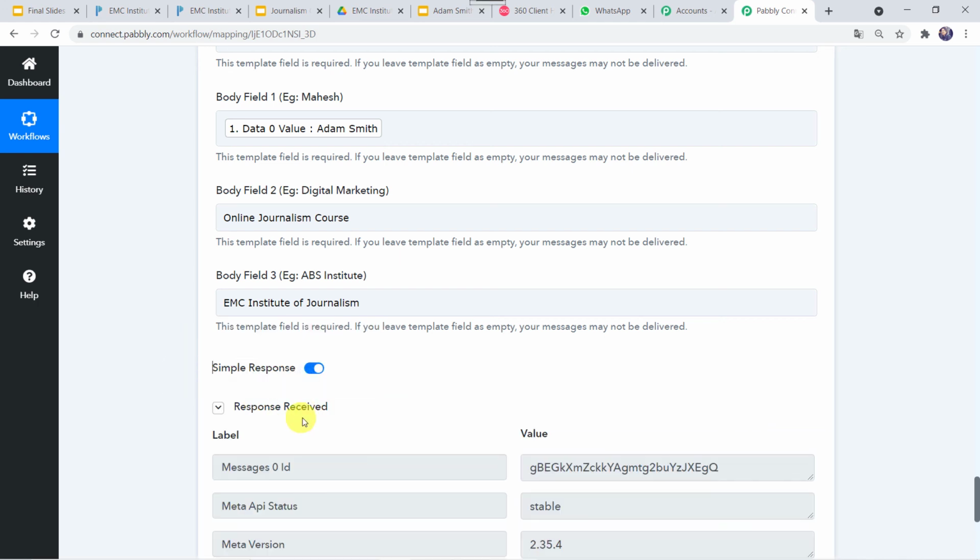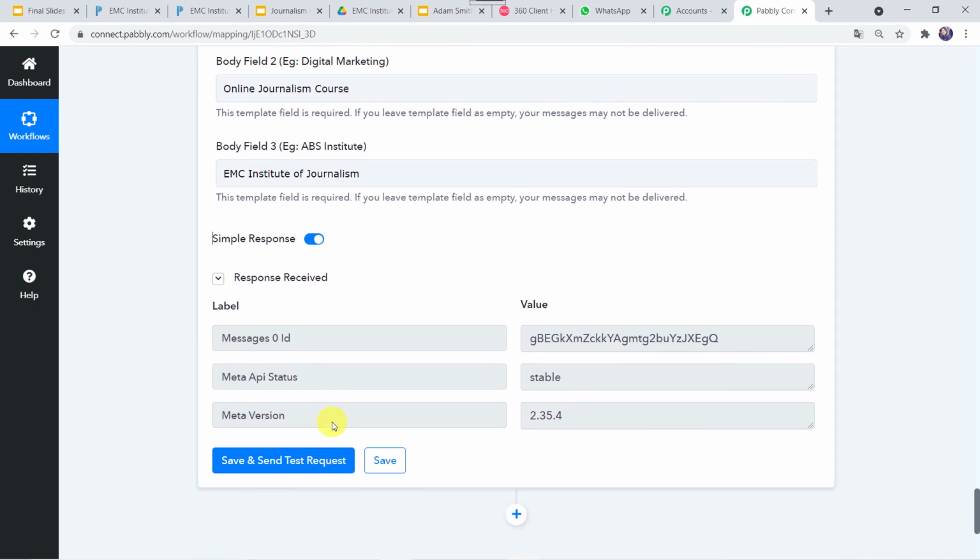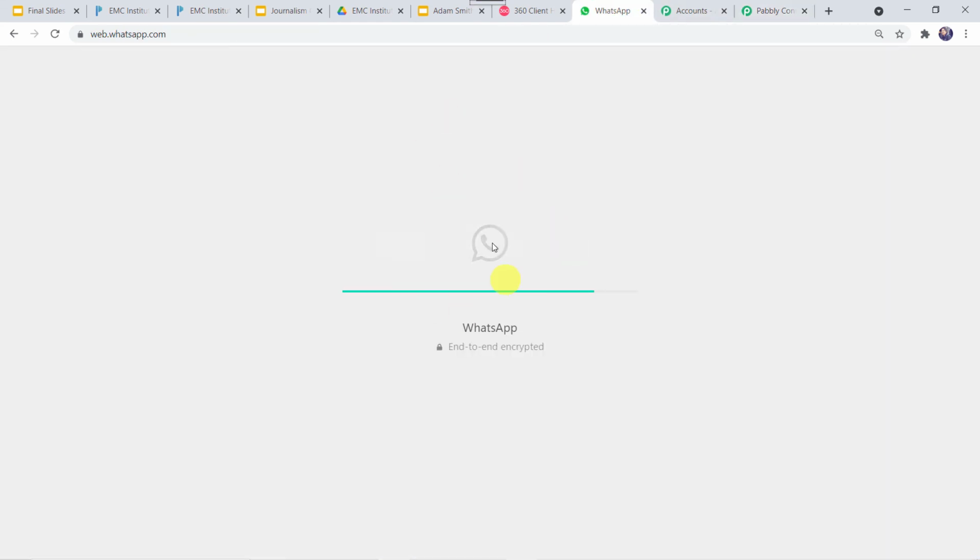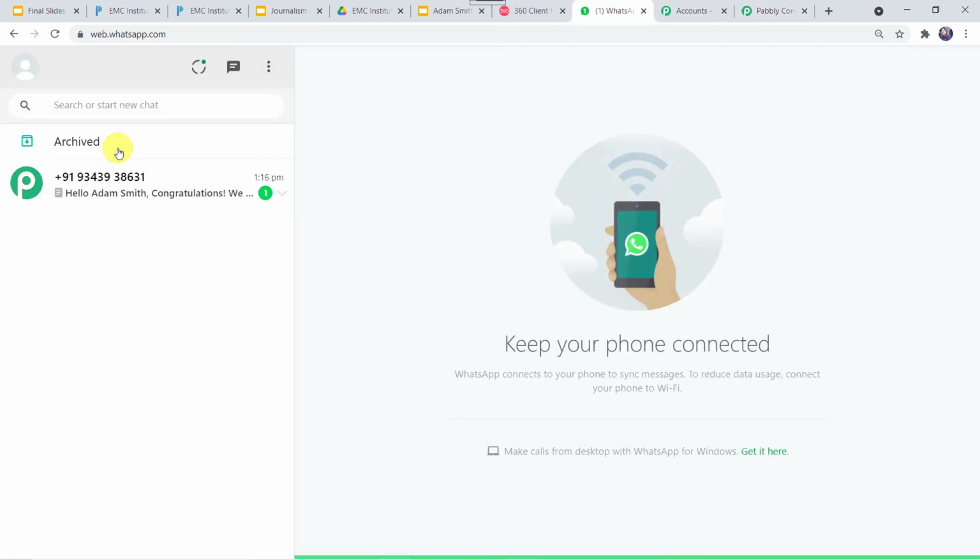Now here we can see the response is received. So let us move to WhatsApp and check whether a certificate along with a message is received or not. I'll just go to WhatsApp. Okay, the page is getting loaded. And here we can see a message. I'll just open it.